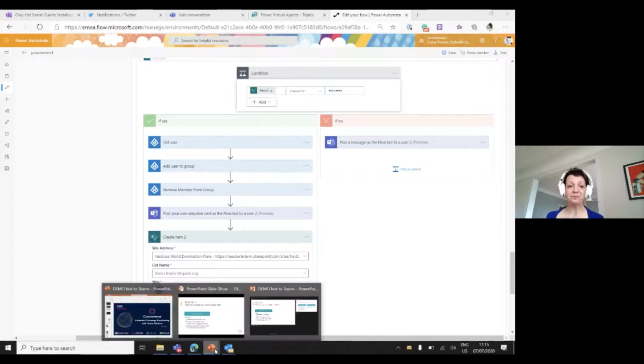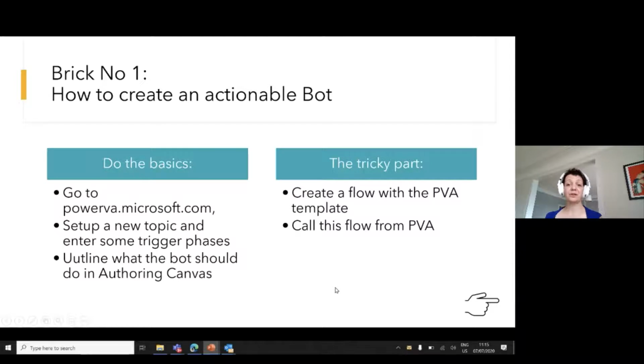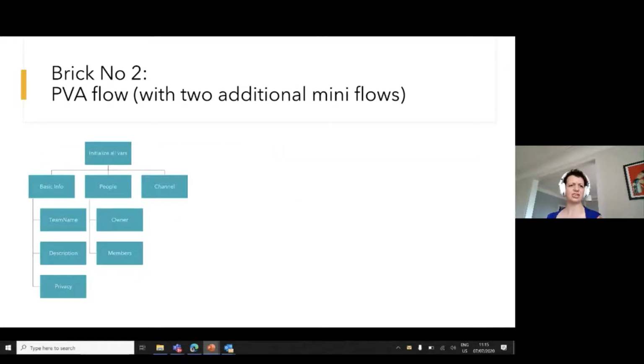So we outlined we created a flow, and we call this flow from Power Virtual Agents. And here's a quick overview of what we do. So we initialize all the variables. We get the basic info, team name, description, privacy. We got some people, owner is required. I said perhaps it's just good to add the first member so everyone can just start working. Nothing is more evil like an empty team.